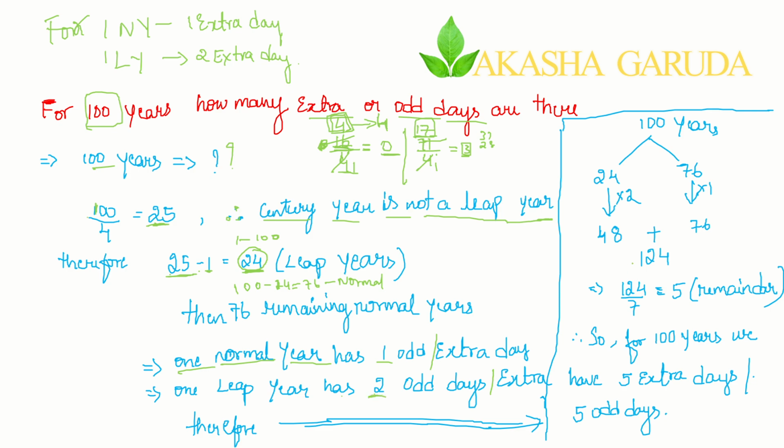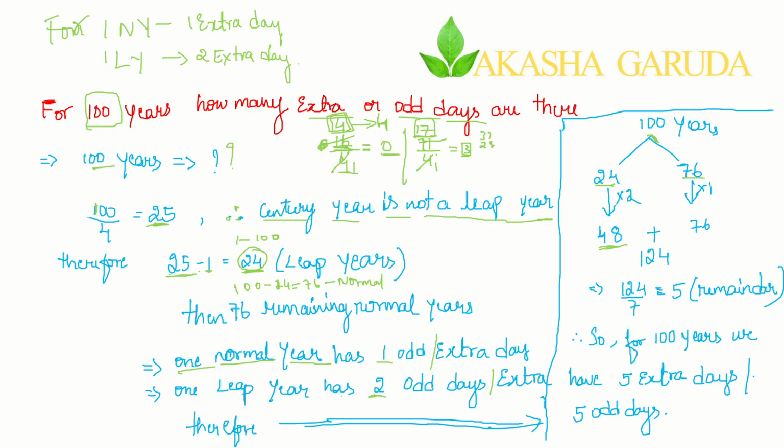We just take this point. Now we will calculate how many extra days are there for 100 years. So here I am splitting this 100 years into two types of years: all leap years on one side, and all normal years on one side. One leap year has 2 odd days. For 24 leap years, you should do 24 into 2. You will get 48 extra days or odd days.